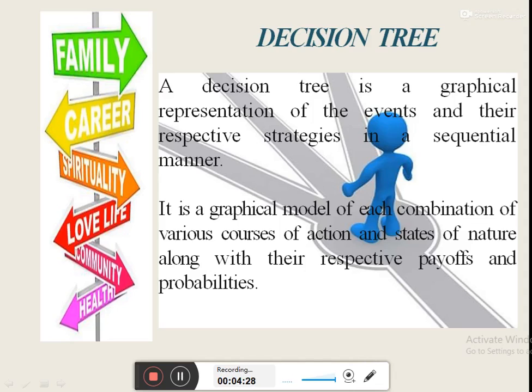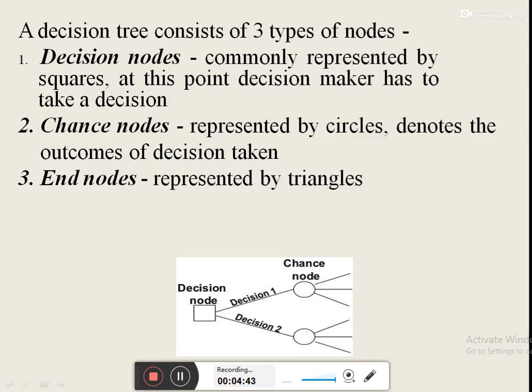In addition to this, the respective payoff values and probabilities of different nodes are also given in the decision tree. So in this video, we are going to study the decision tree technique at large. But before that, we need to understand the structure of the decision tree.